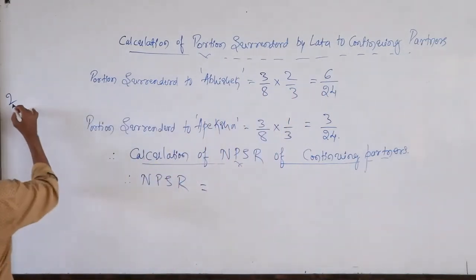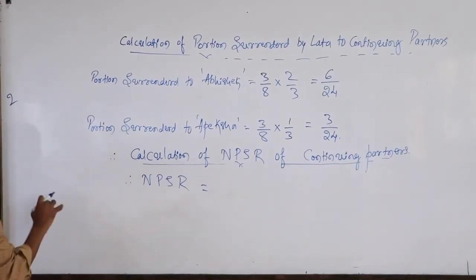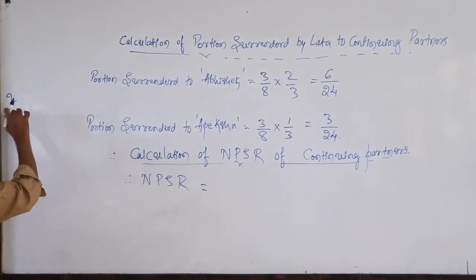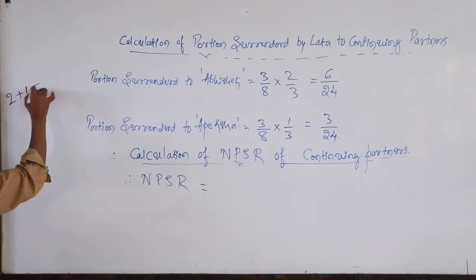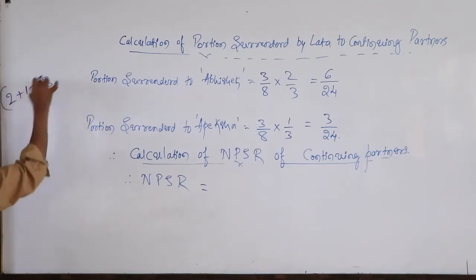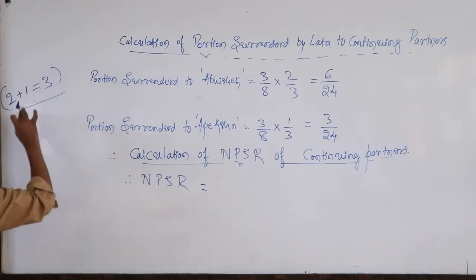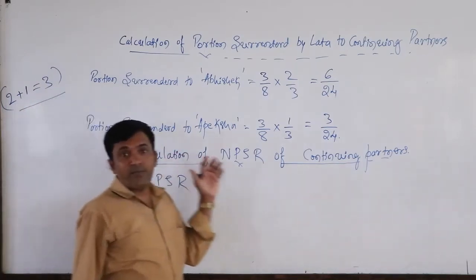So this is the older ratio of Abhishek. Initially he was getting 2 rupees. After Lata retired, additionally he is getting 1 rupee. How much is he getting after her retirement? Totally 3. This is a very important example. Please concentrate.